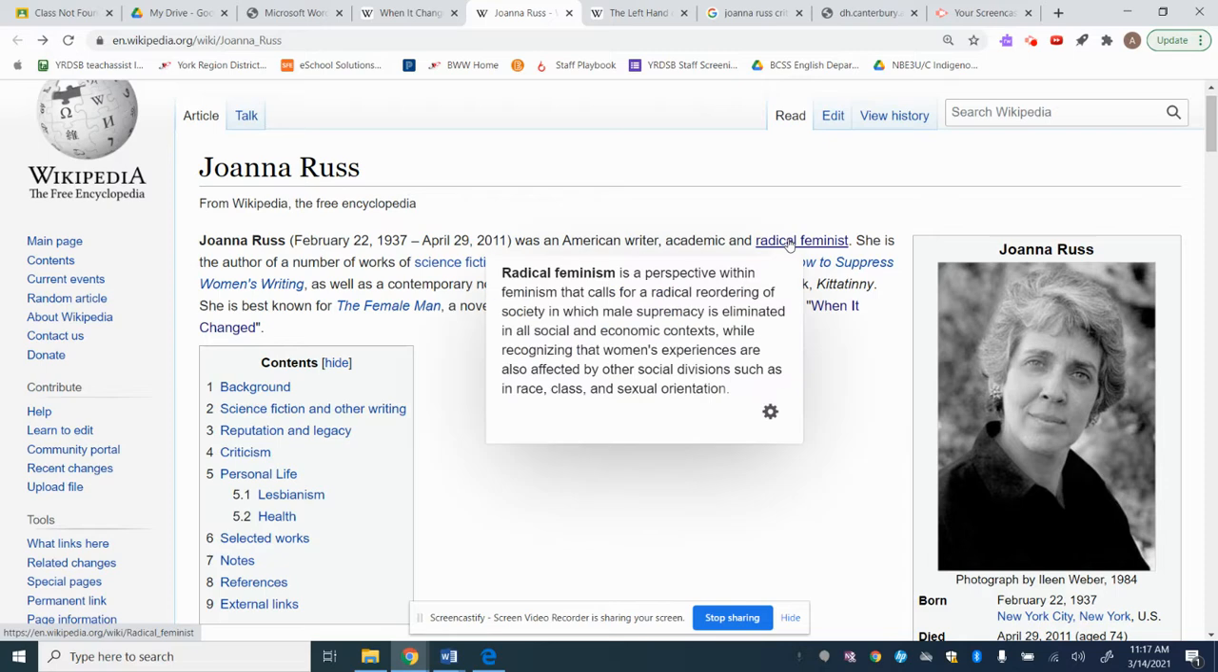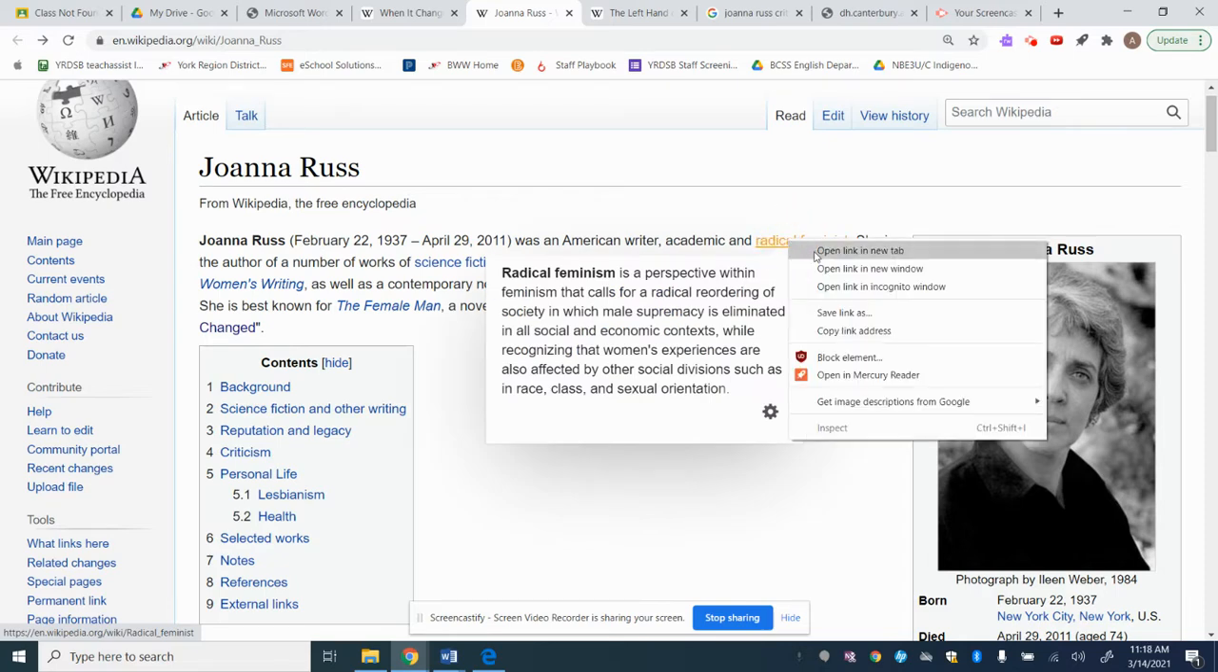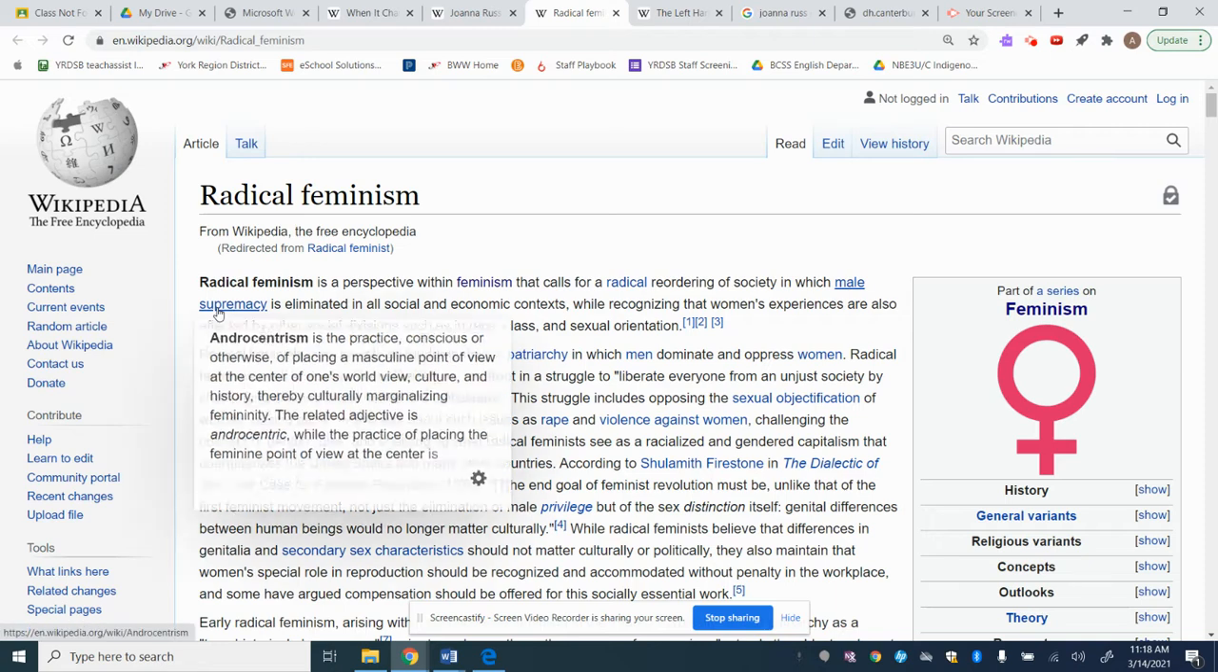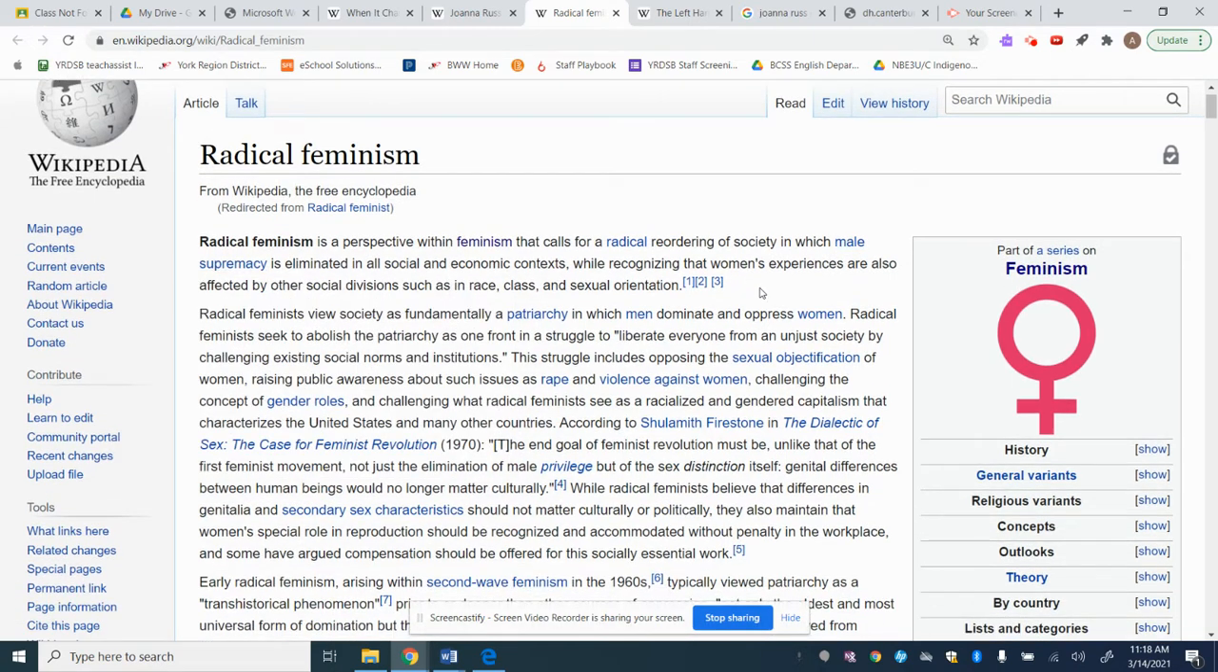So she is classified as a radical feminist. And we might say, okay, well, what is a radical feminist? What are their goals? Maybe some of those goals are reflected in her work. And so I would go through and I would just read the synopsis of what a radical feminist is. And maybe if there's any other terms I'm unfamiliar with, I would hover over to get a better understanding.